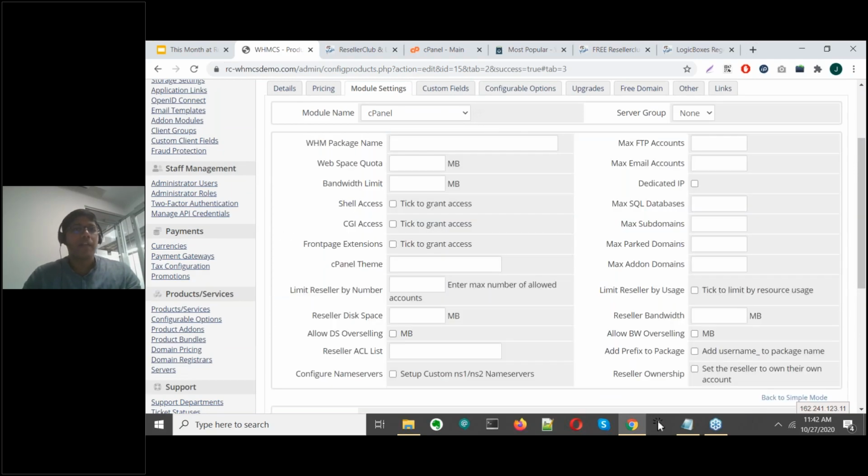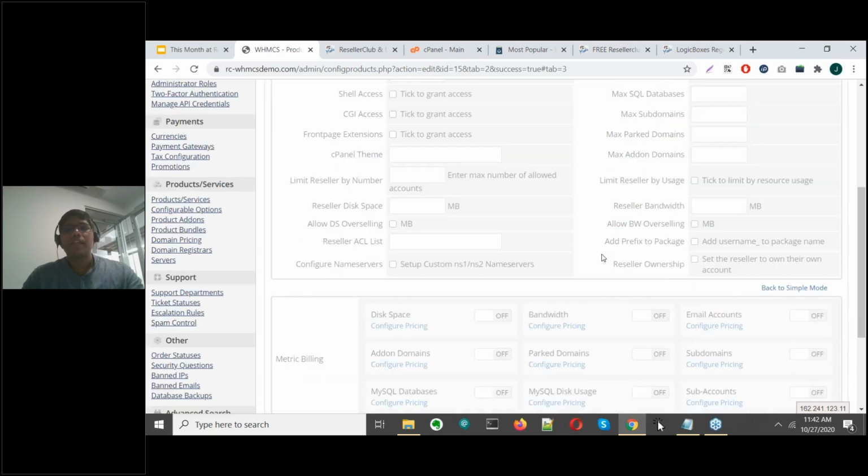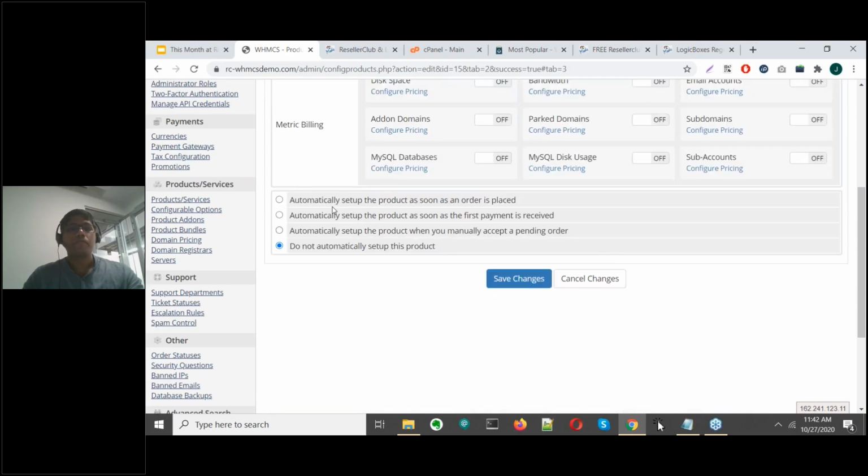This is the basic mode that we were on previously. Under advanced mode, as you can see, you have a lot of additional details. You can choose your own package name, your FTP accounts, your web quota, bandwidth, max domains, spark domains, etc. All of these additional settings you can configure via the advanced mode. But for the purpose of a demo, we will just configure it via simple mode.